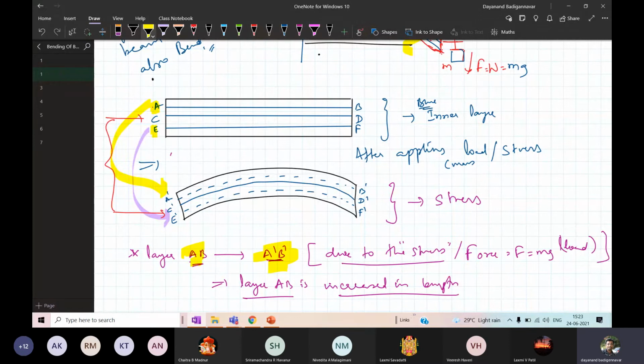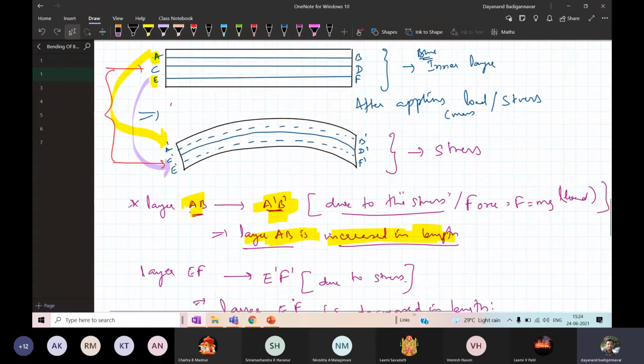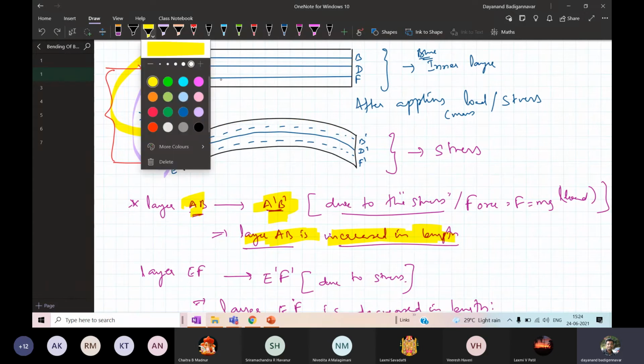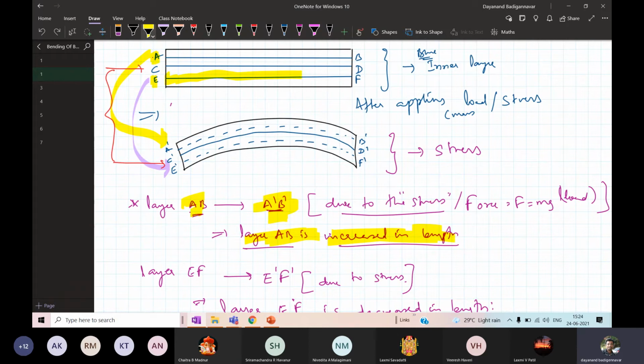The AB gets changed to A dash, B dash. Therefore, there is an increase in the length. It's clearly observed. If you look at this layer AB and this layer A dash, B dash, it is obviously increasing. Got it? So I can say that for layer AB, there is an increase in length. Similarly, look at EF. This is the length EF, and the corresponding length is E dash, F dash. Now, if you look at E dash, F dash and EF, it is under compression. Therefore, for layer EF, there is a decrease in the length.